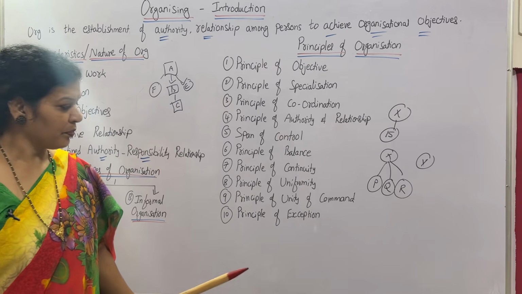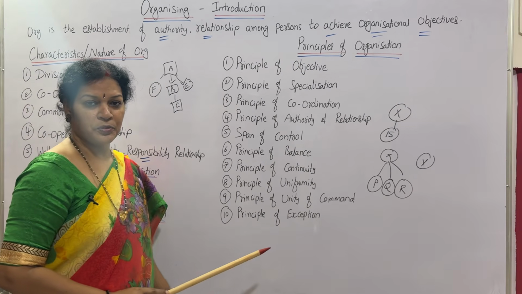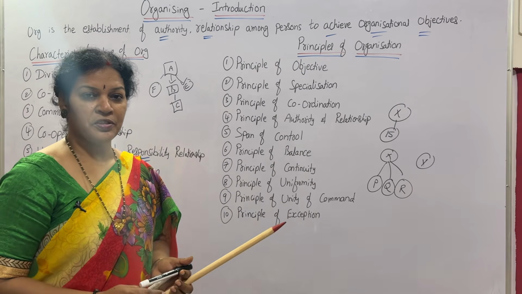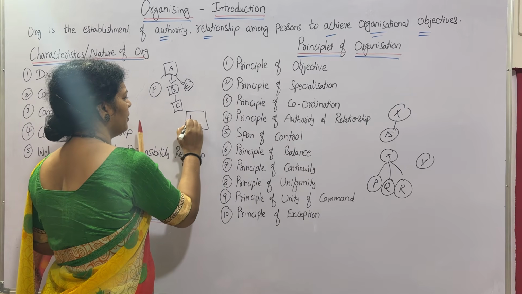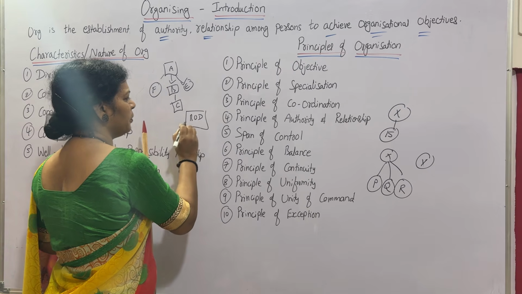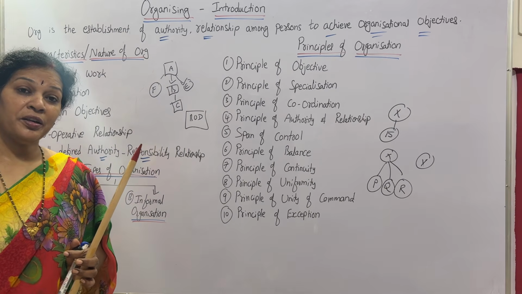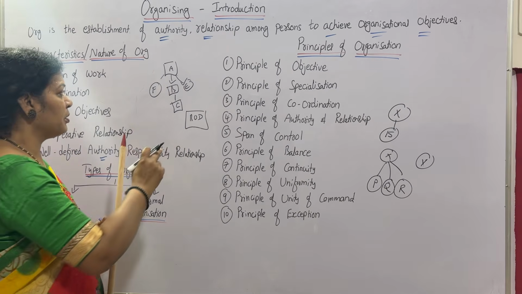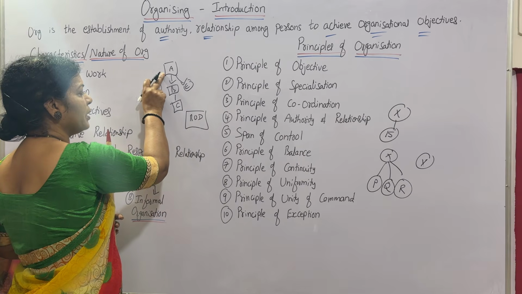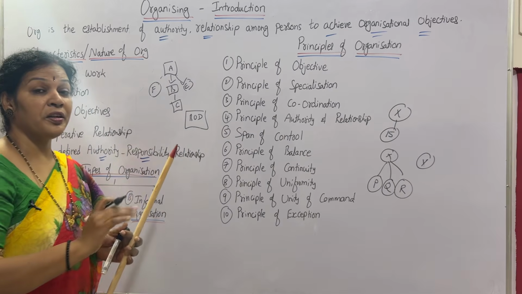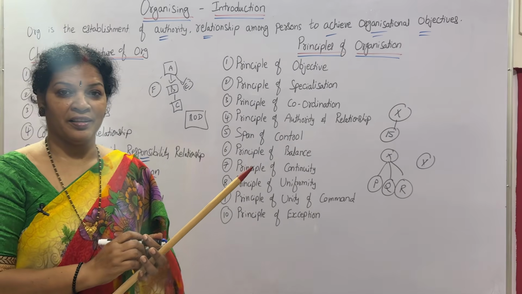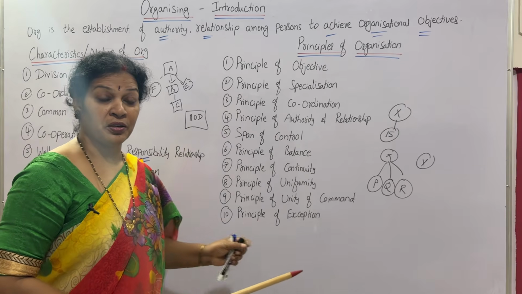Am I clear? Next one, principle of exception. Principle of exception says that there is a board of directors in an organization. Okay? Board of directors, BOD. They should not interfere in any of the activities. Suppose the board of directors goes to X, A, or to F, B, E, C. They should not interfere directly. This is what the principle of exception says.